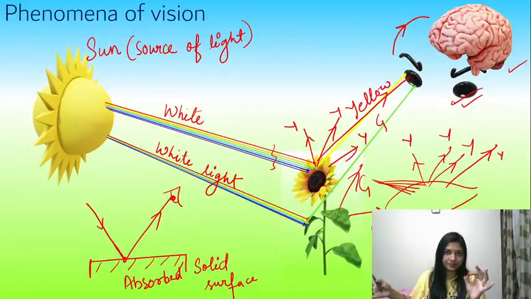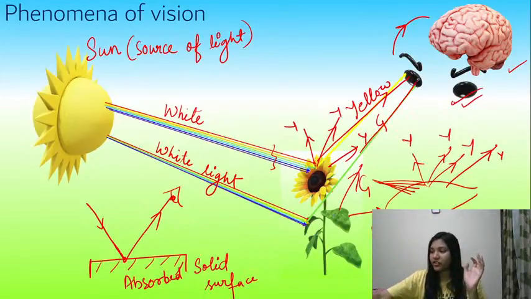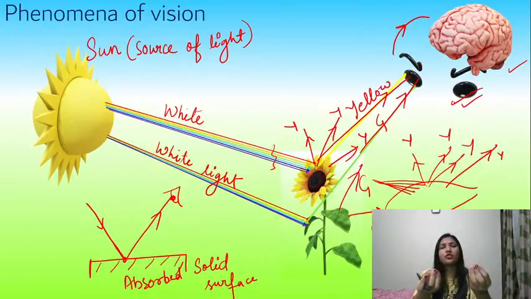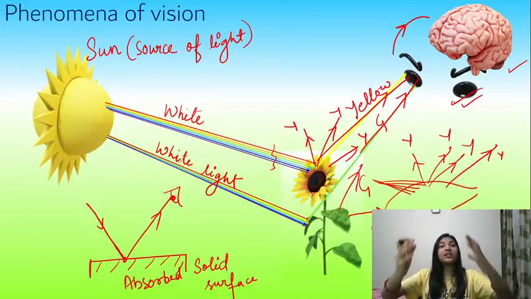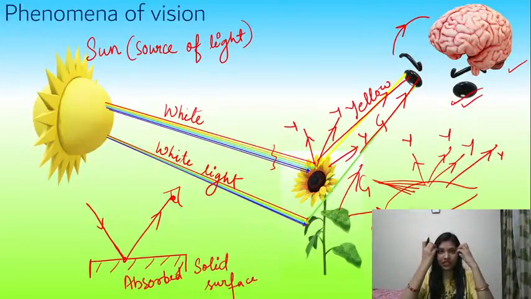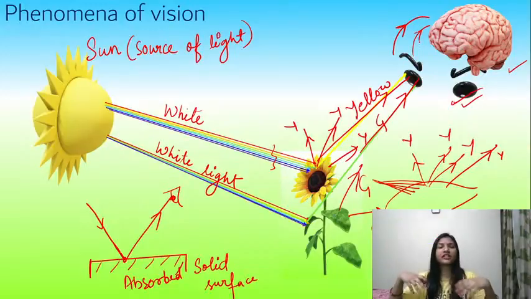Out of them, some amount of green wavelengths will be received by the eye. Some wavelengths will reach the eyes. Now the eye will be absorbing that amount of green wavelength and will be sending a signal. The eye again did its job, it gave a signal to the brain, asking, brother, I am receiving this amount of green wavelength, now tell me what is this color.